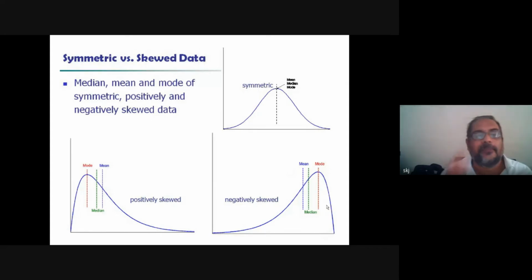The same diagram is shown with better clarity, and different colors are shown here. So here mean, median, mode are at the same point. Here the mode is at the lower side, and this is the median, and here the mode is at the higher side. Same information.